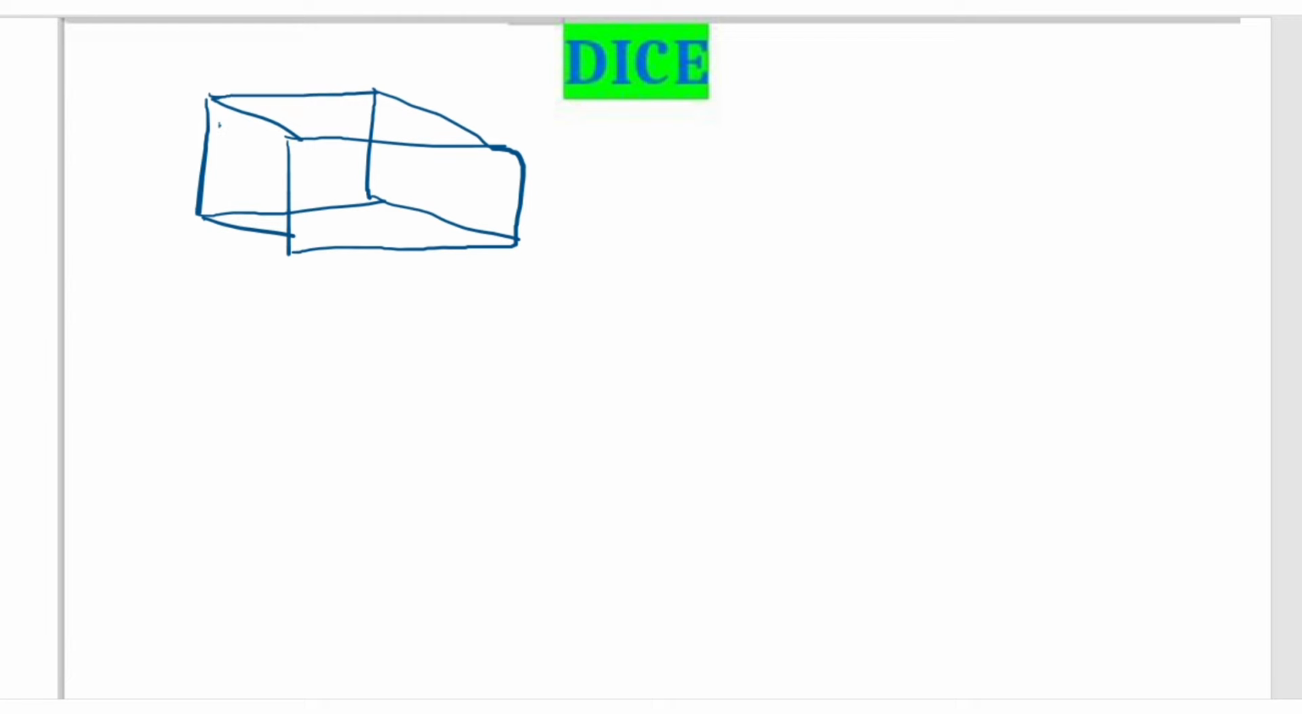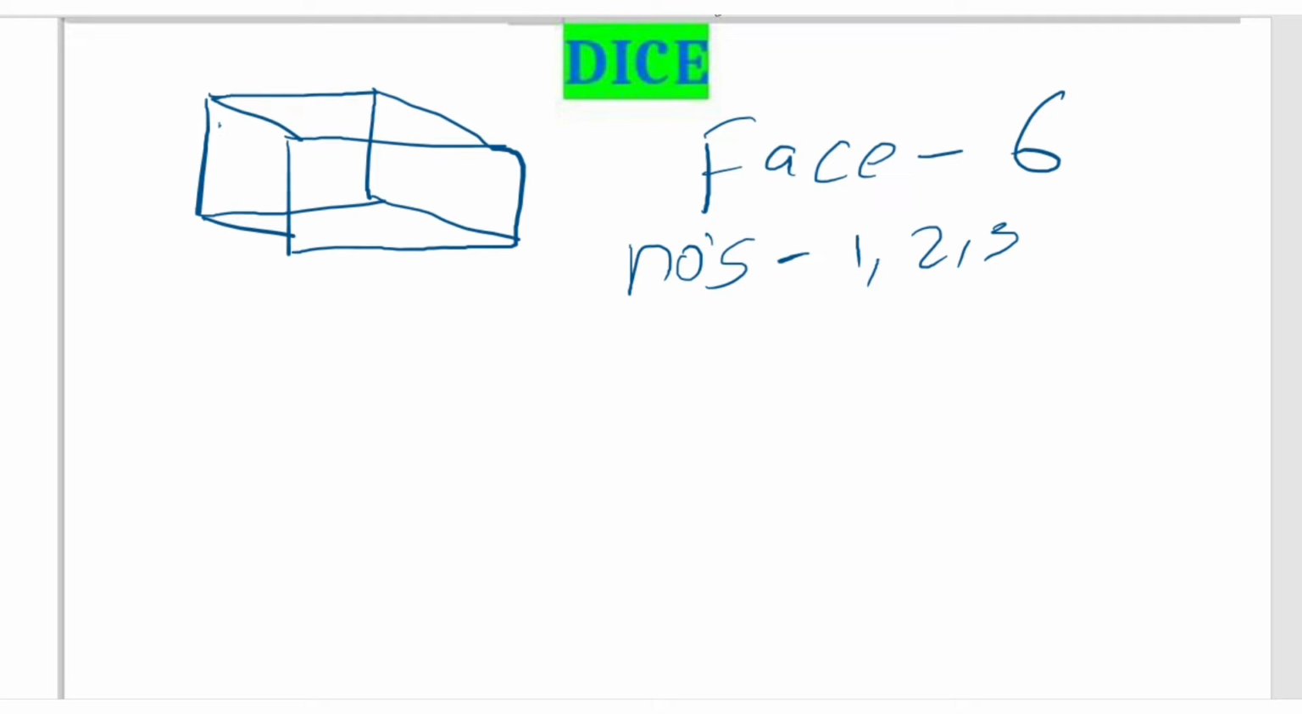So these dice have six faces. Do remember this: the numbers, which everyone will be familiar with, are 1, 2, 3, 4, 5, 6. These are the six faces we usually have in our dice.